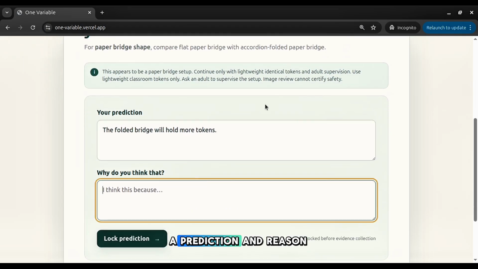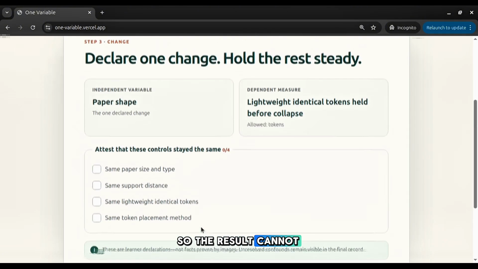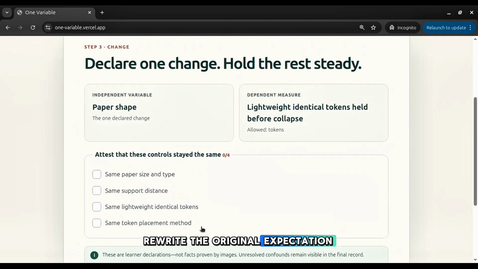First, the learner writes a prediction and reason. A typed state machine locks both before evidence, so the result cannot rewrite the original expectation.